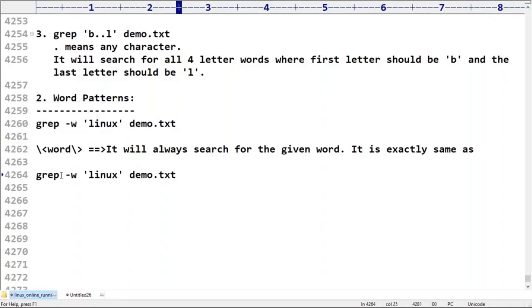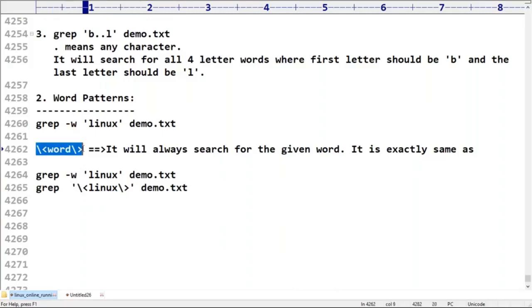Whatever we are taking with -w, the same thing you can take in this style also. You are not required to use -w. Backslash less than, and then here backslash greater than. Either this option or this one is going to work. Then immediately we ask, why take this style when the option is already there? It provides some extra facility, which I will discuss.